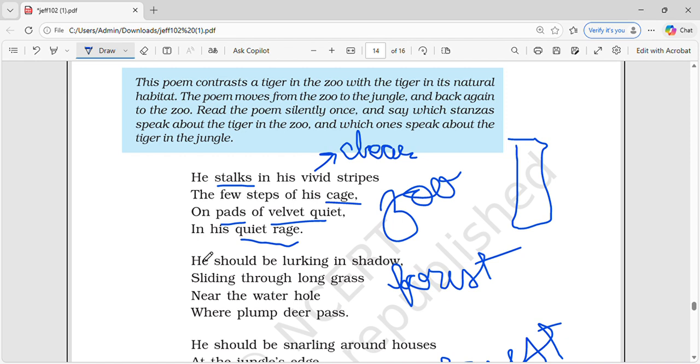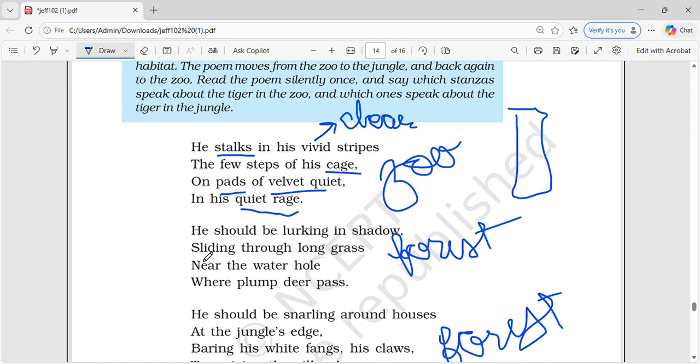Clear hota hai, vivid ka matlab, his cage is very small that he can take only a few steps. On the pads of velvet, quiet ka matlab hota hai his claws, or the palm of his claws, is very soft like a velvet cloth, and he is just taking a few steps in his cage with quiet rage, that is silent anger.